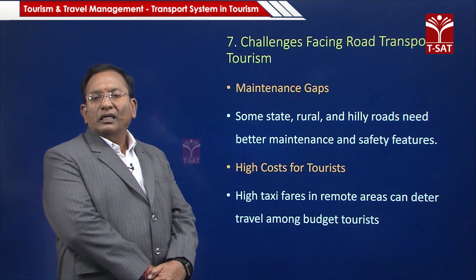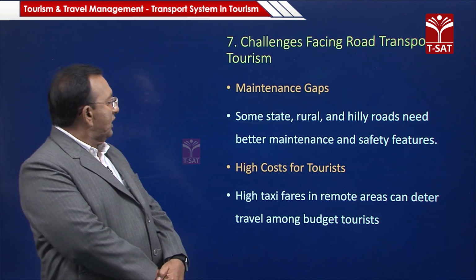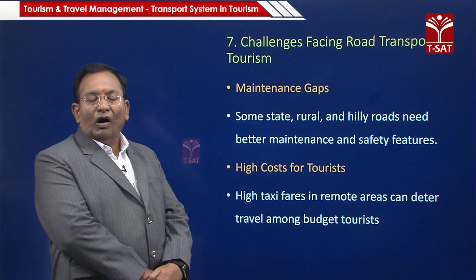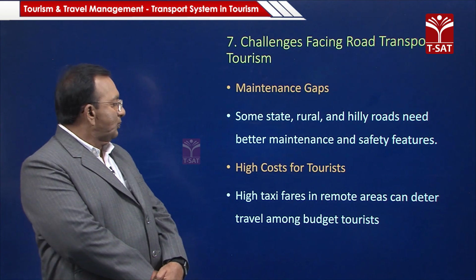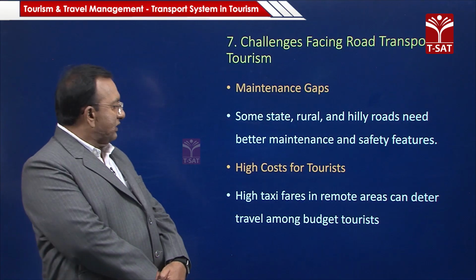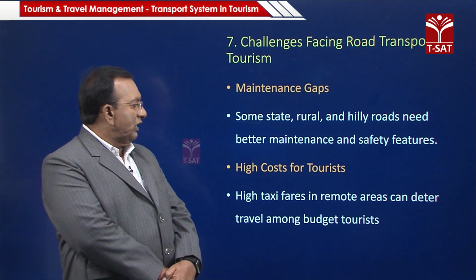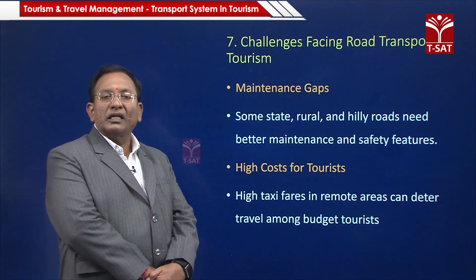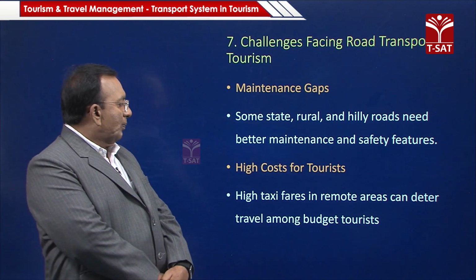Then there is the high cost for tourists, who may not be able to afford road transport, and sometimes toll gates with high tax fares in remote areas can affect travel within tour budgets.